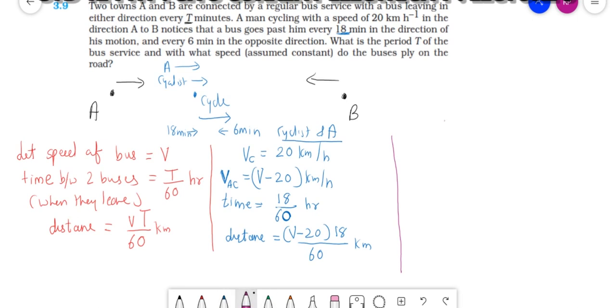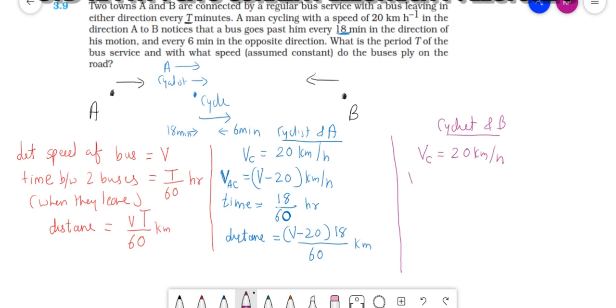Now I will take the cyclist and the bus coming from B. What will be the relative velocity? For the cyclist it is 20 kilometers per hour.